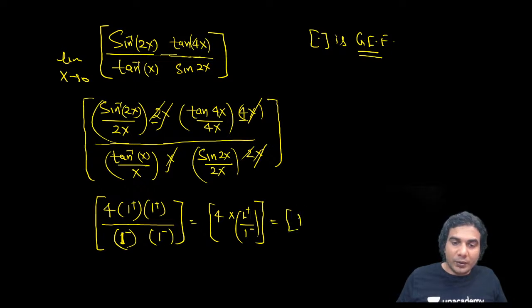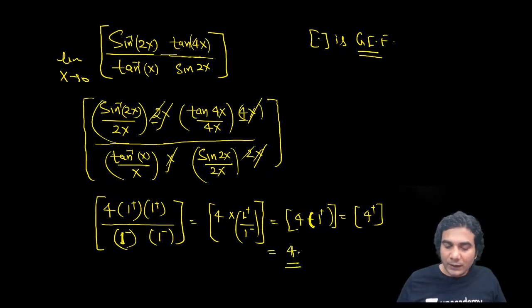So it is going to be now 4 into 1 plus. 1 plus means 1 plus delta. And that is like 4 plus, or you can write 4 plus delta. So the greatest integer of 4 plus is 4. So that is your answer. I hope you understood. So the answer will be 4.